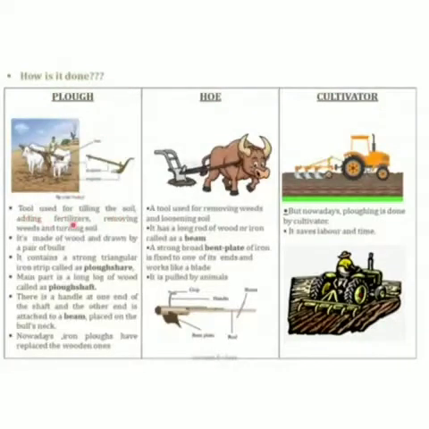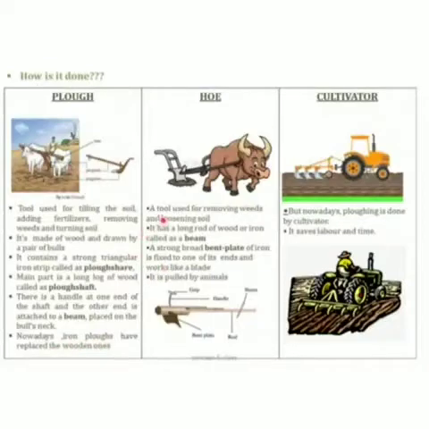The plough is an ancient tool used for tilling the soil, adding fertilizers, removing weeds and turning the soil. It is made up of wood and it is drawn by a pair of bulls. It contains a strong triangular iron strip called ploughshare. The main part is a long log of wood called plough shaft. There is a handle at one end of the shaft, and the other end is attached to a beam placed on the bull's neck. Nowadays, iron ploughs have replaced the wooden ones.